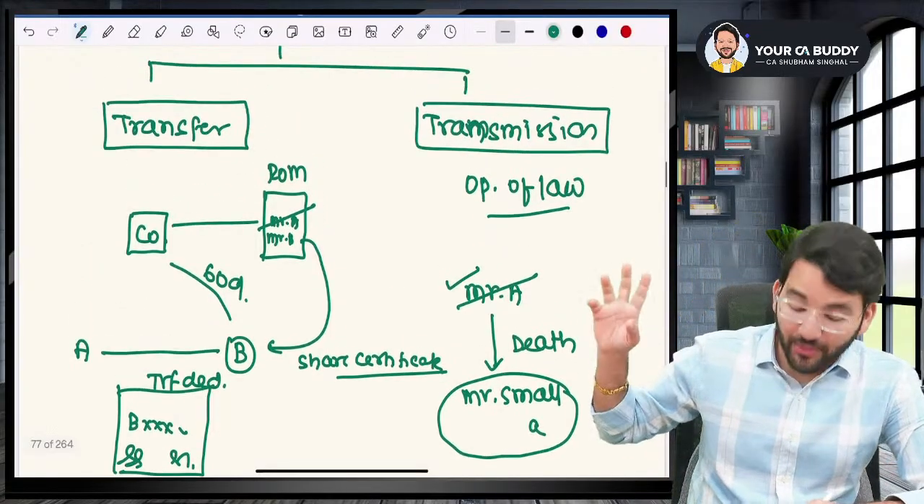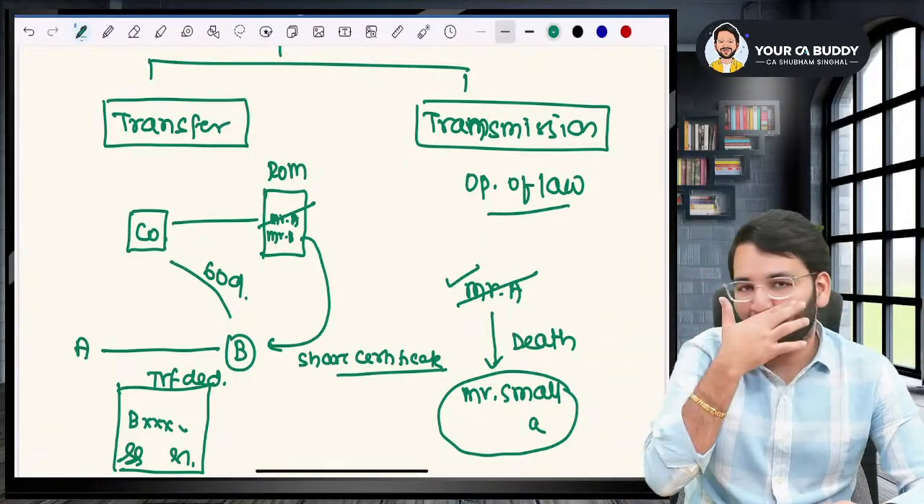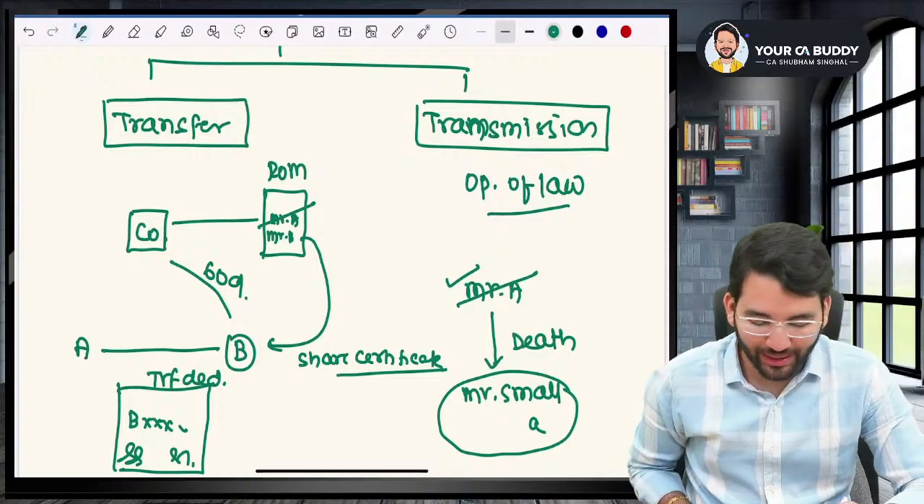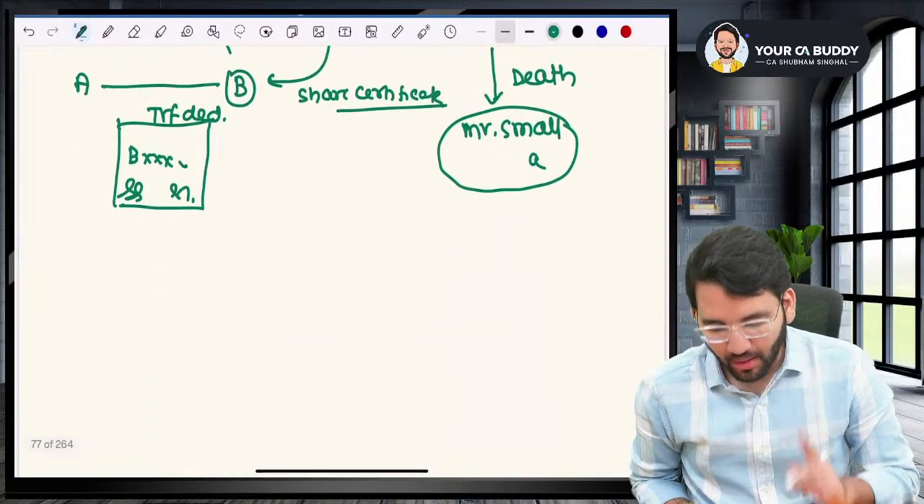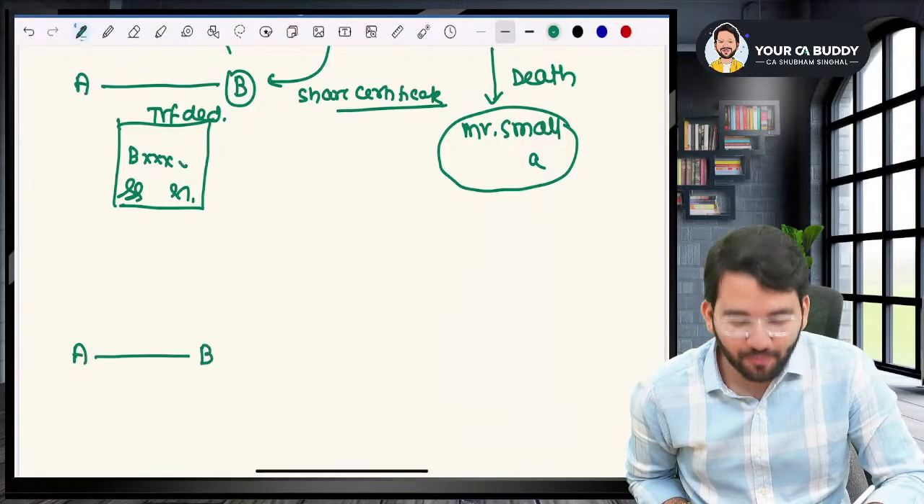So transmission is something which happens by operation of law. It is not manually done. It happens automatically because of law. Now there are certain things that you have to understand, sir. First of all, case number one. Sir, in transfer, when A made transfer to B of